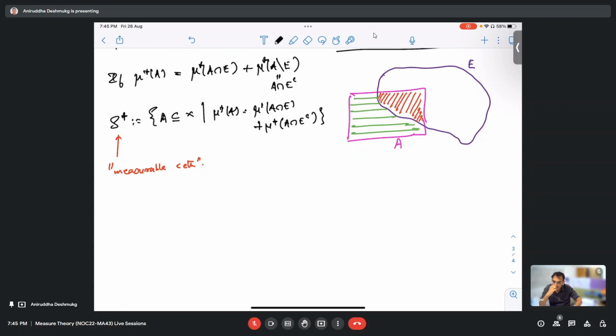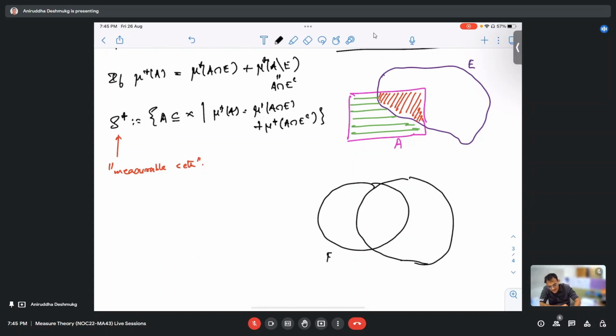So F epsilon is one set and E is the other set, and they have an intersection. So they are not contained in one another, right? No. Suppose this is the case, one is F epsilon and the other is E. So what are we saying now? Is the intersection between F epsilon and E the symmetric difference?